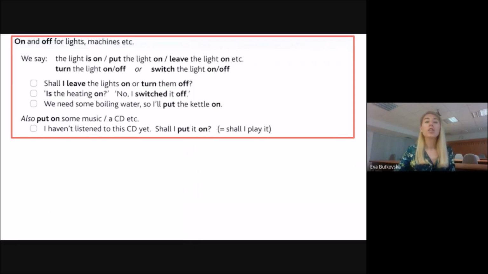As well, we can talk not just about lights or machines. We can talk about music, for example. To put on some music really means to switch on the radio or the device. So in a sentence, I haven't listened to this CD yet. Shall I put it on? It really means, shall I play it? Shall I switch the radio on, for example? So remember that.